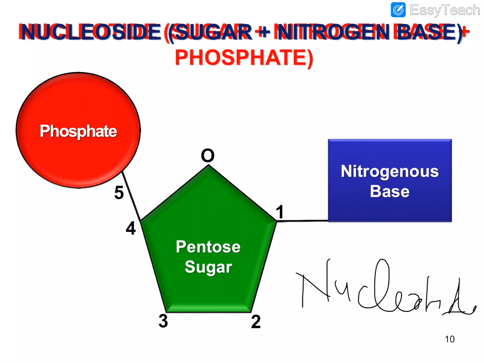Sometimes you may be asked what is the difference between nucleoside and nucleotide. So the simple difference: nucleoside has sugar plus nitrogenous base, whereas the nucleotide has sugar plus nitrogenous base plus phosphate group, all 3 components. Nucleoside has only 2 components. So this is the main difference between nucleotide and nucleoside. And all genetic material, DNA and RNA, are made up of nucleotides.